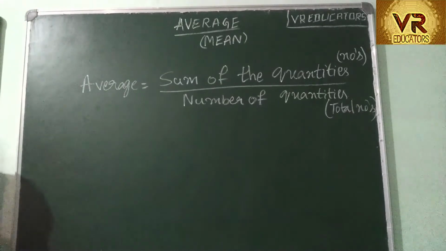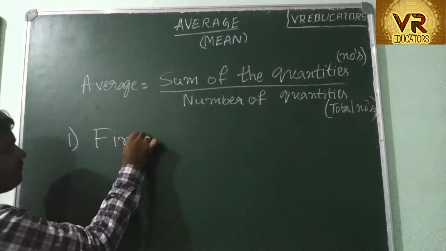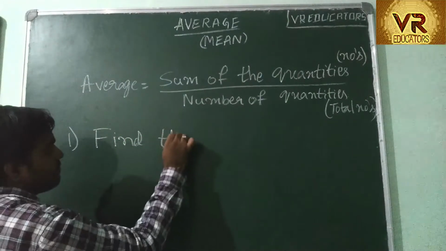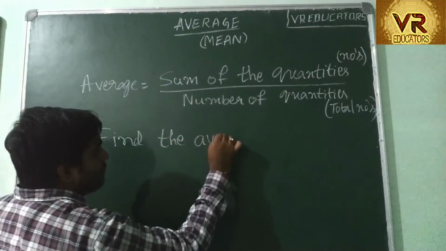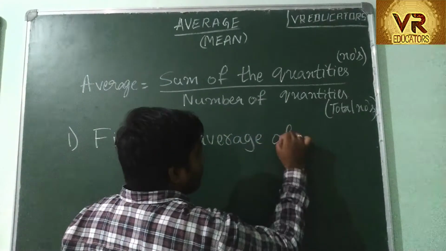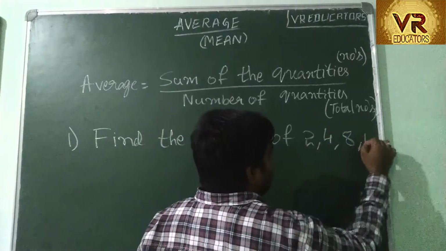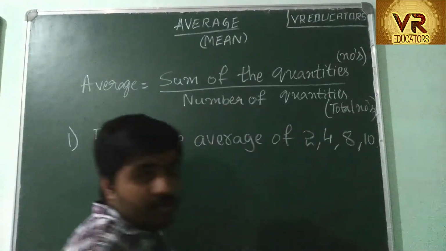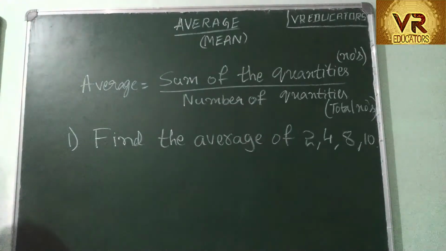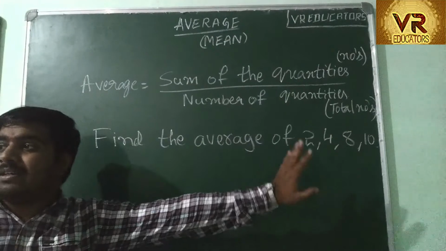Okay, let's see one example. First question. Find the average of 2, 4, 8, 10.